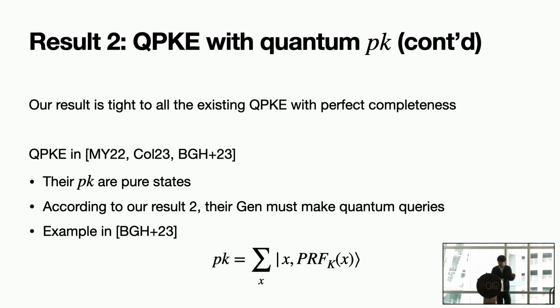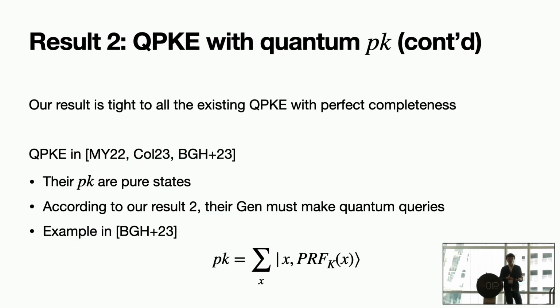And our result is also tight for the other kind of quantum public key encryption with perfect completeness, which are the schemes in these other three papers. In their constructions, their public keys are quantum states, ignoring pure states, just quantum states. And according to our result, since they prove their security, their generation algorithm must make quantum queries to the random oracle.